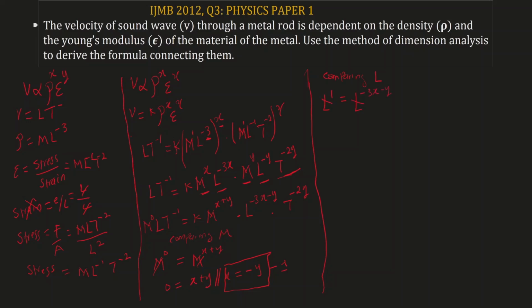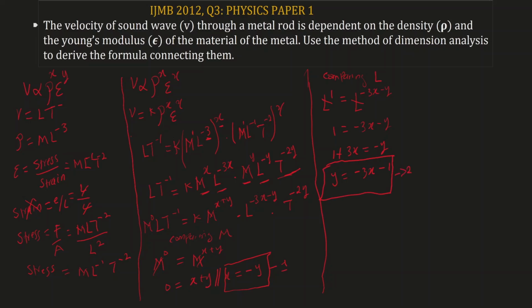So L cancel L, we have 1 equal negative 3x minus y, which is the same thing as 1 plus 3x equal negative y, or we say y equal negative 3x minus 1, right? So we can make this our second equation. So this is going to equal equation 2.